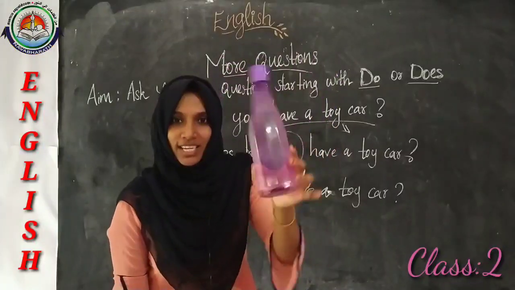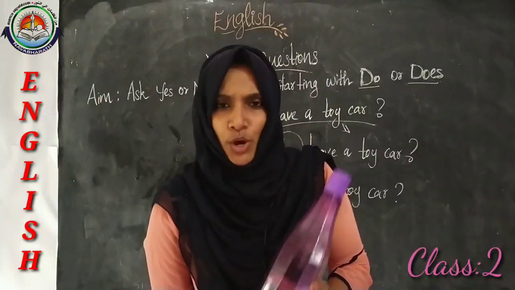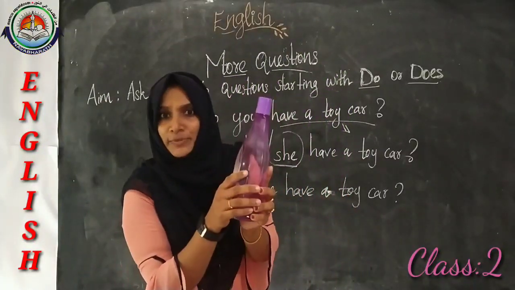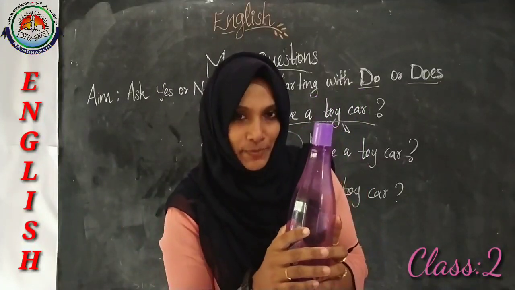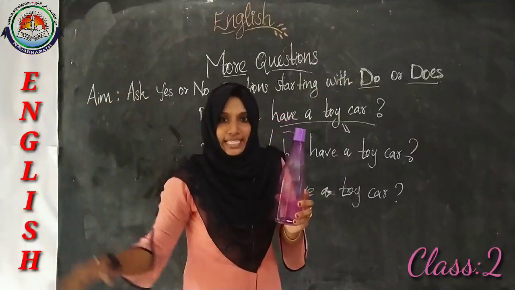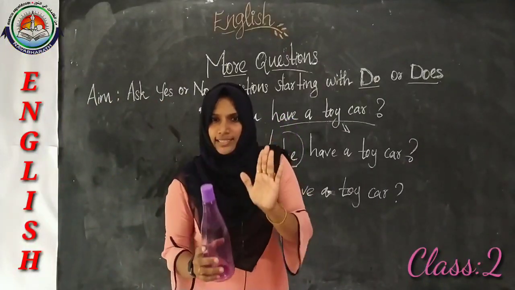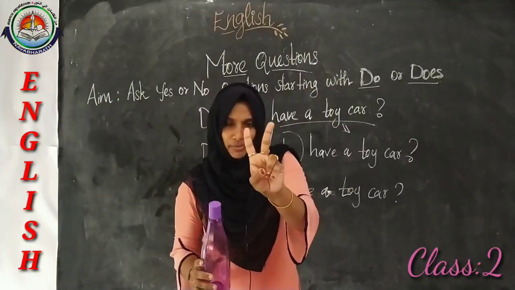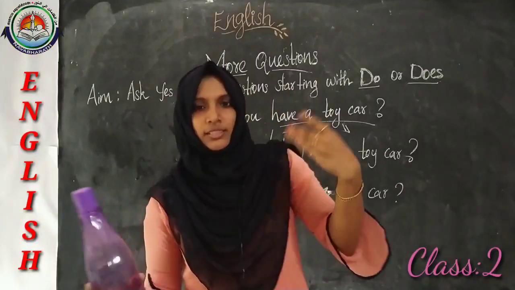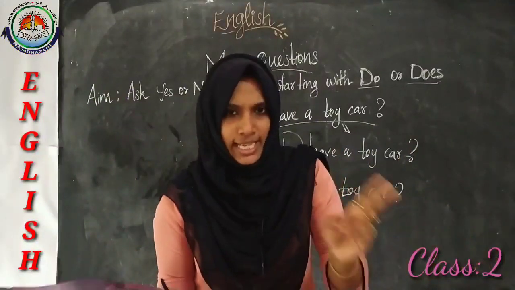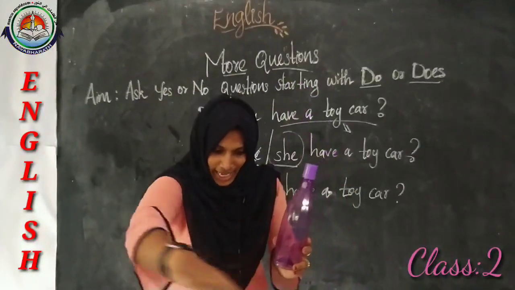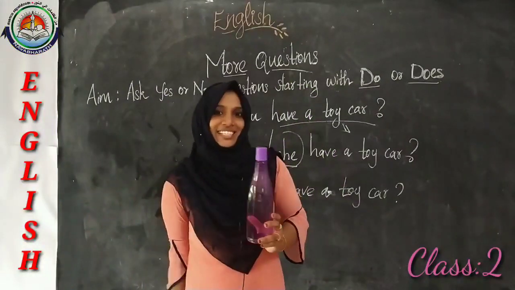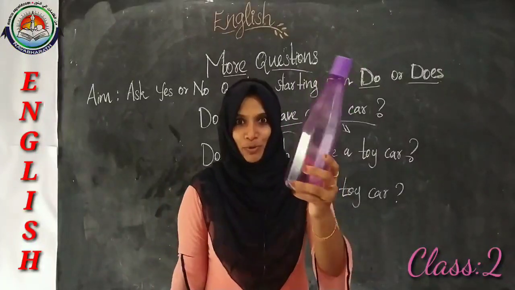I'll tell you how to play this game. You can sit in a circle. For this game, you need at least 2 participants from your family. It may be your father, mother, or anyone like that. You can sit in a circle with them and take this bottle.